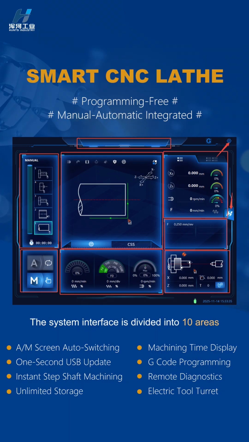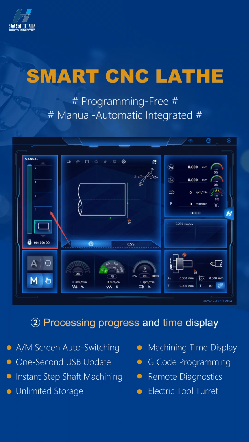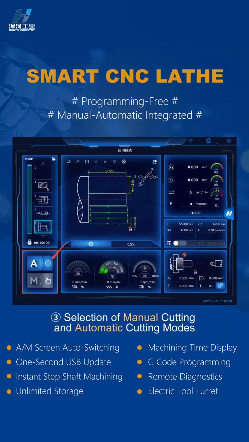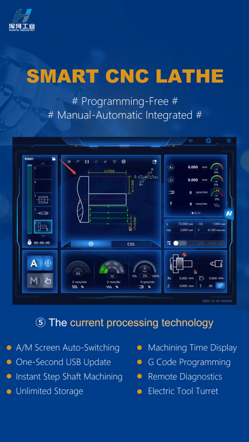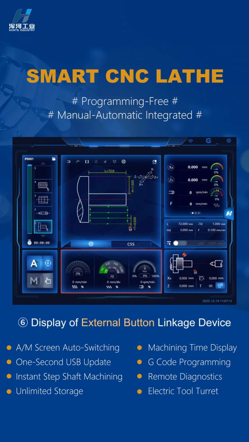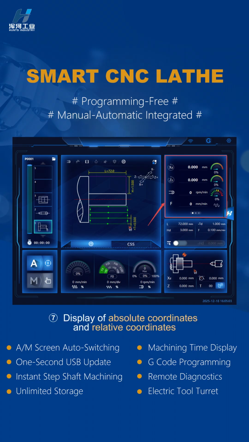The system interface is divided into 10 areas: alarm information display and machine running status display, processing progress and time display, selection of manual cutting and automatic cutting modes, main processing menu areas, the current processing technology, display of external button linkage device, such as hand wheel speed adjustment, rapid traverse, and spindle speed adjustment, display of absolute coordinates and